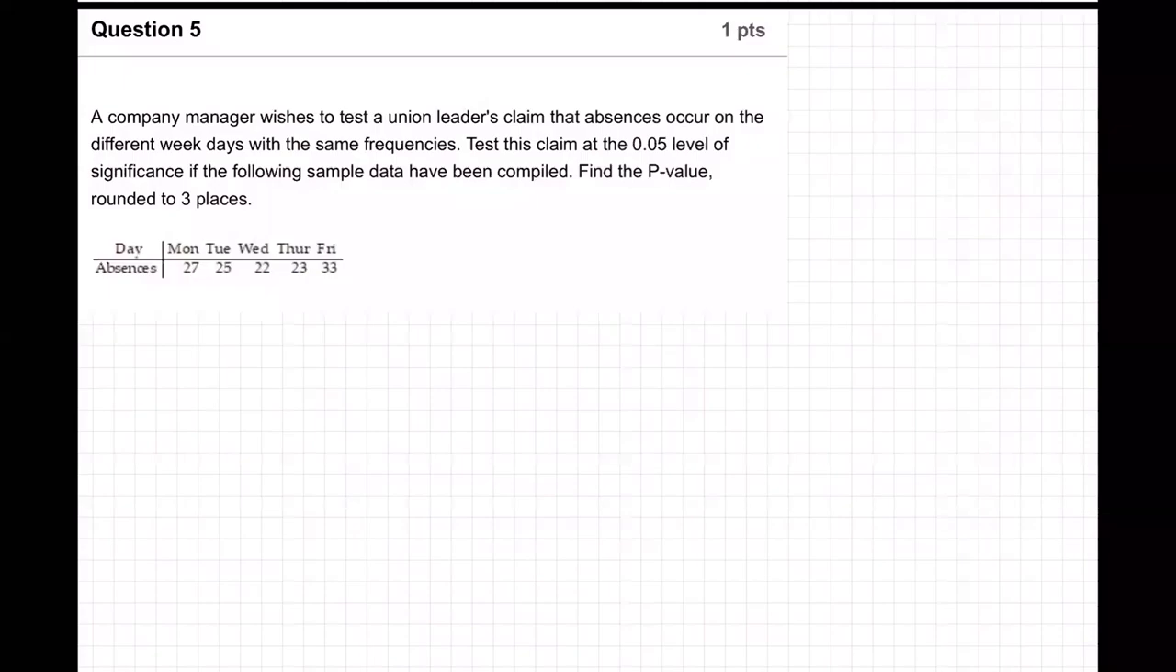Okay, so on this question, a company manager wishes to test a union leader's claim that absences occur on the different weekdays with the same frequencies. Test this claim at the 0.05 level of significance. If the following sample data have been compiled, find the p-value to 3 places. Absences on Monday 27, Tuesday 25, Wednesday 22, Thursday 23, Friday 33.